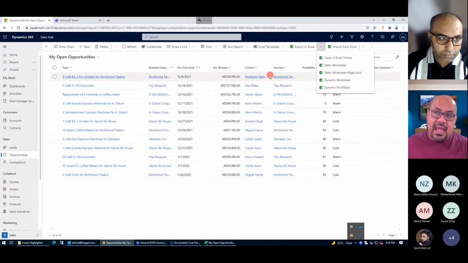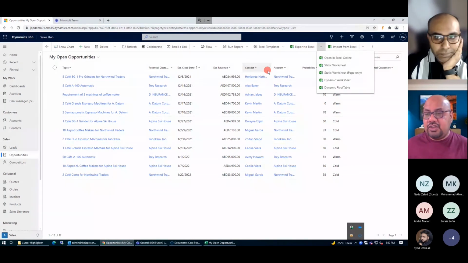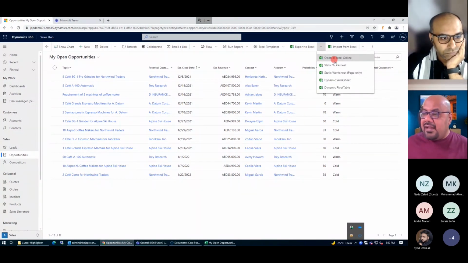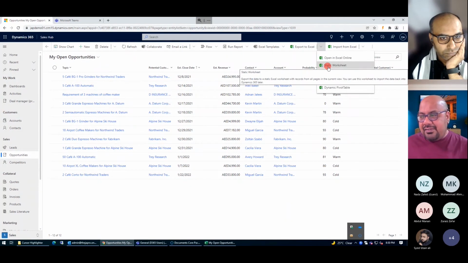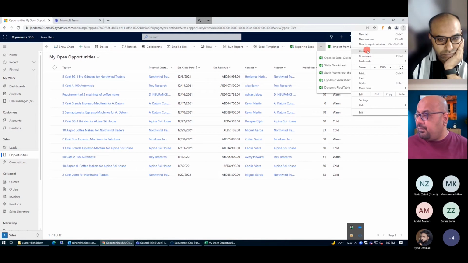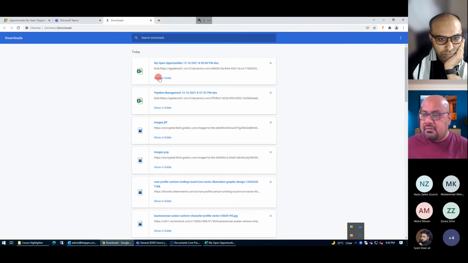Dynamic one means it has a connection. It will remain connected, and you can use it for populating information: once you have downloaded and someone changes something, you just need to refresh it. So the dynamic version can be used for continuous updates. But static is the one you have downloaded one time, so it is static information. If any change happens in the system, there will be no impact on your sheet here. So let me open the static one, which we just downloaded. Let me open the downloads button here, and this document we are talking about, I'm just going to open it.